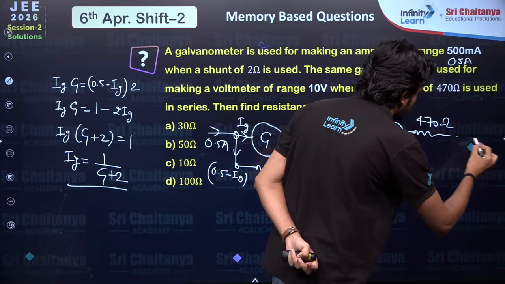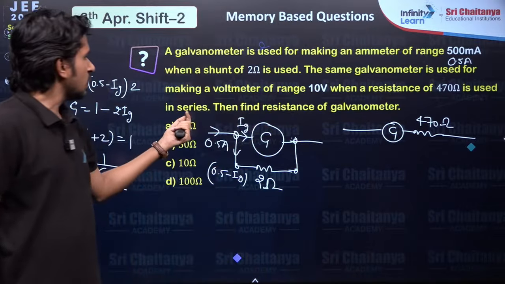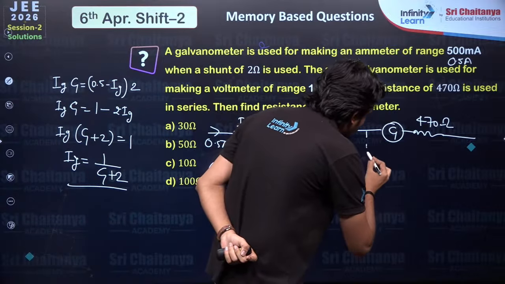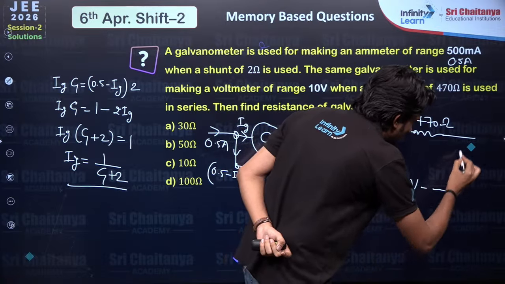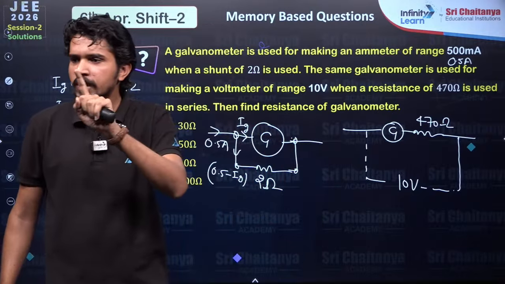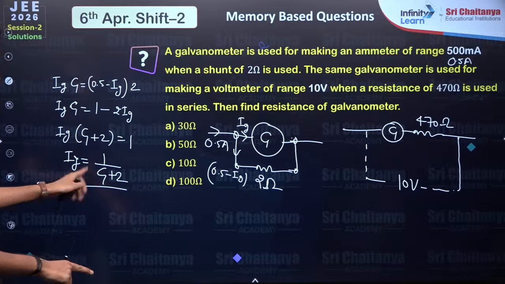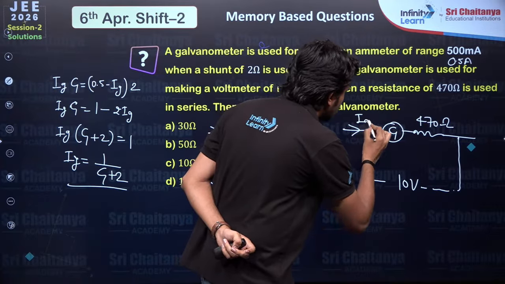Now look here, it is used in series and the range is given as 10 volts. That means it could measure up to 10 volts, right? But we know one thing, Ig current, that is given as 1 by (G plus 2). Okay, so it could measure Ig current.